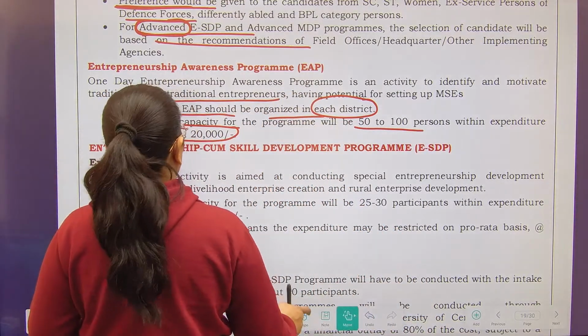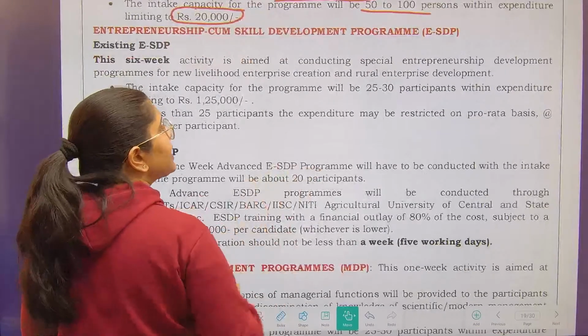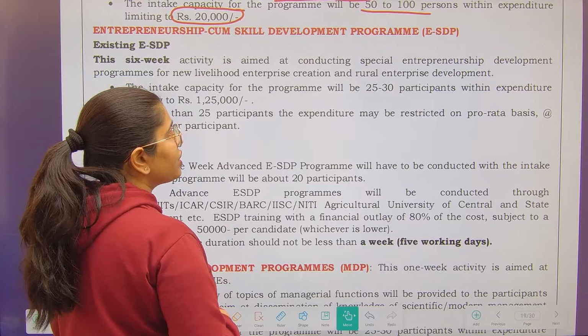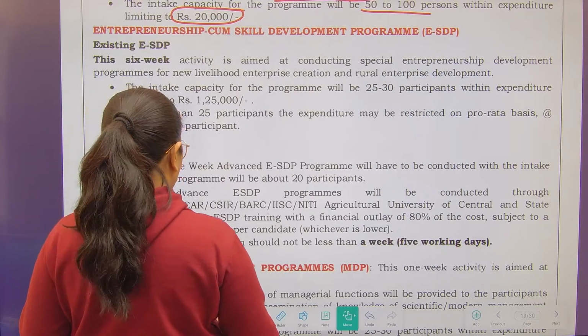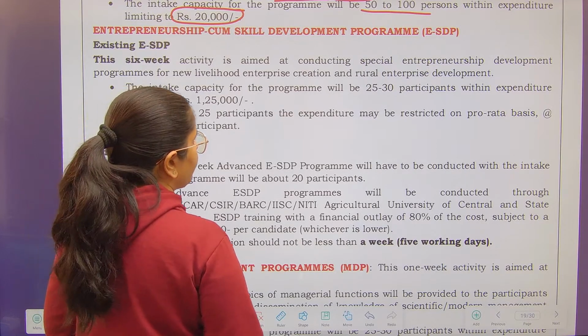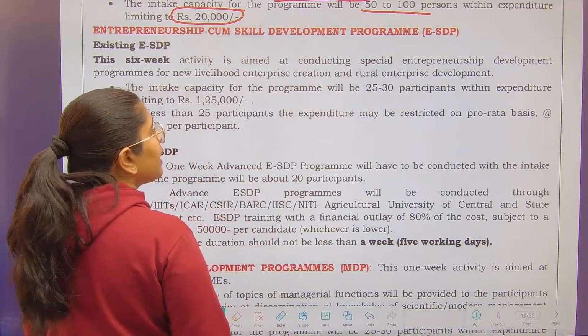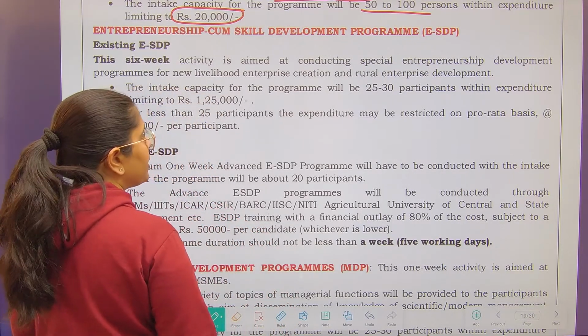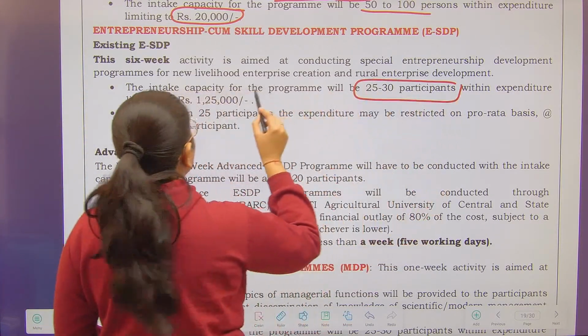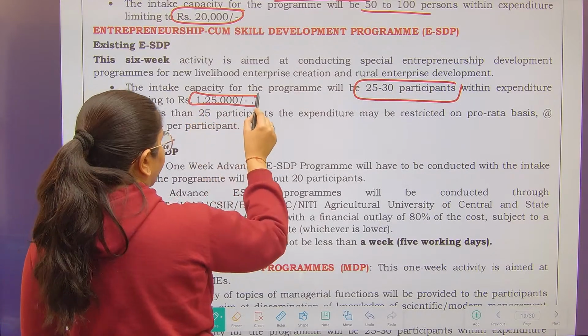Next is the entrepreneurship cum skill development program. This is a 6-week activity aimed at conducting special entrepreneurship development programs for new livelihood enterprise creation. The intake capacity for this program is 25 to 30 participants within expenditure of 1,25,000.